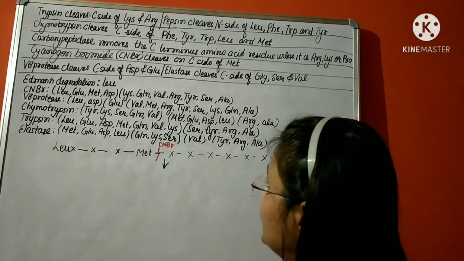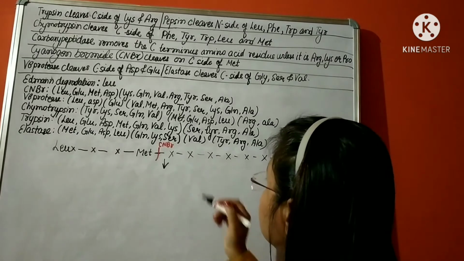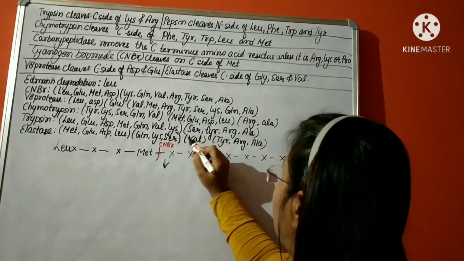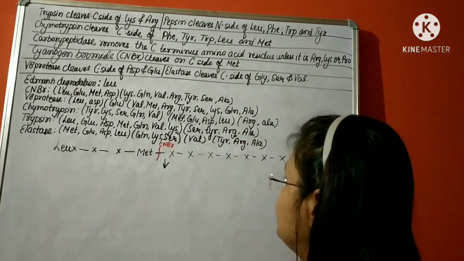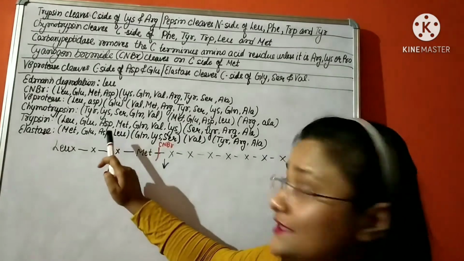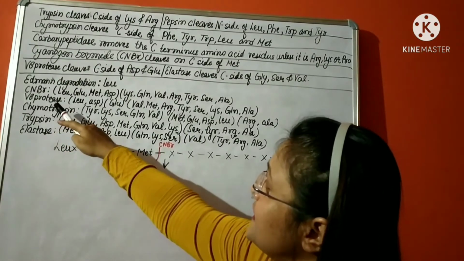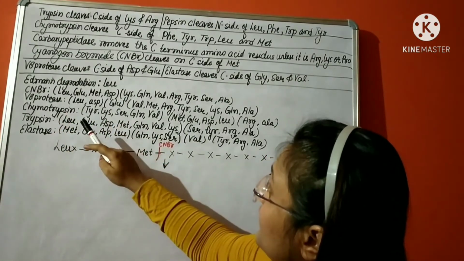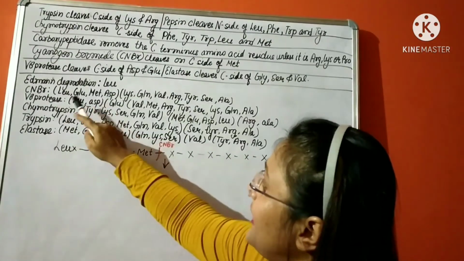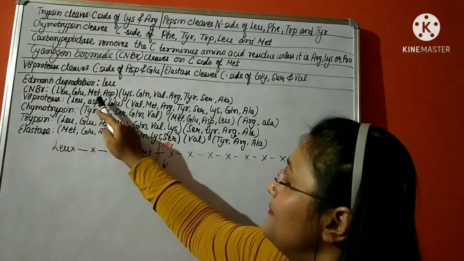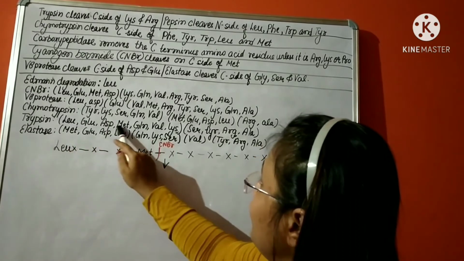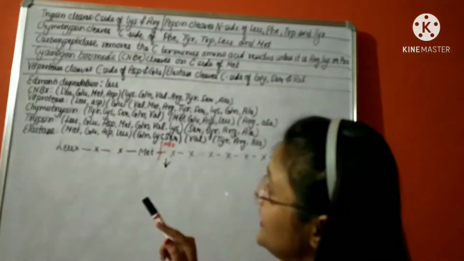So here we can see lysine, and this is arginine, right? Now we can see these amino acids, which were there with cyanogen bromide, leucine, glutamic acid and methionine, aspartic acid, in this fragment when the same polypeptide is treated with trypsin.